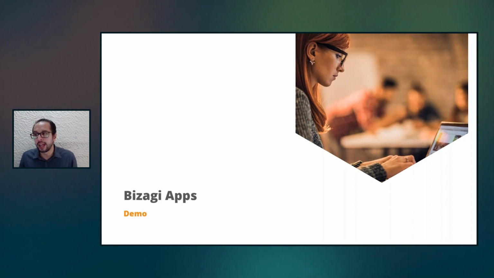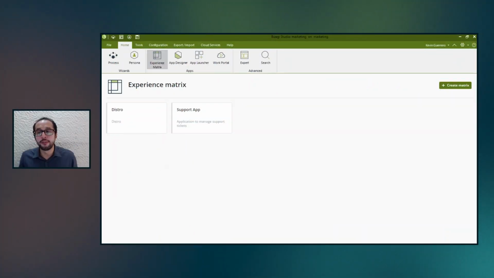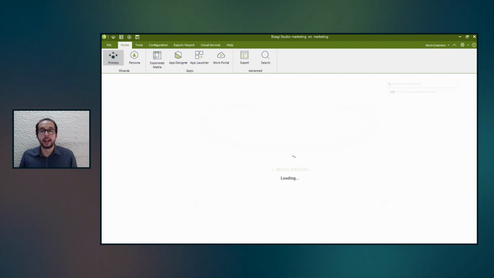And now what I would like to do and what I would like to show you is how this looks quickly in our application. So what's the point and what can you expect now if we just go directly into our application? The first thing that I want to show you in this moment is this is the new version. This is our Bizagi Spring 2022, 23, sorry.